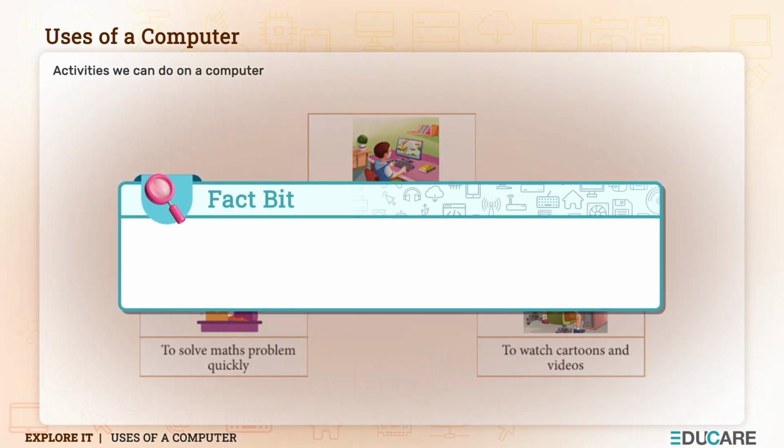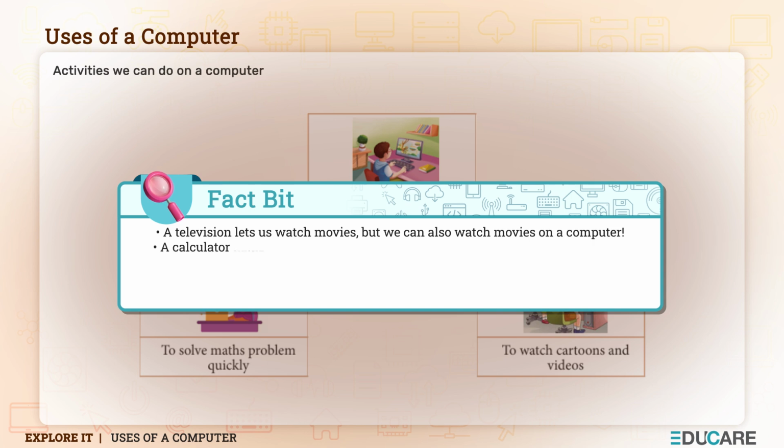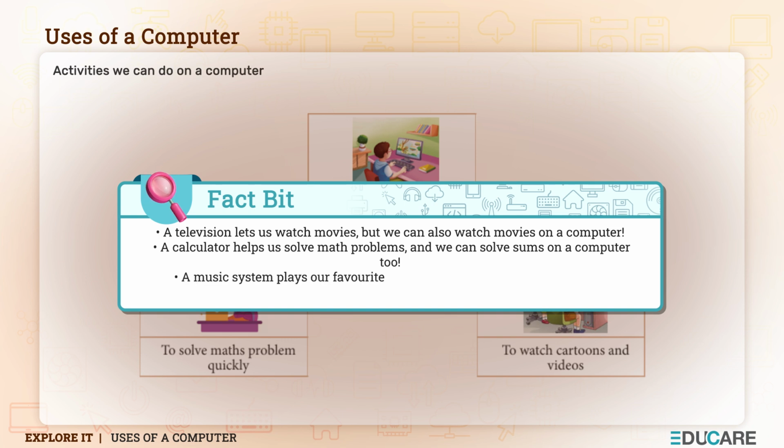Fact bit. A television lets us watch movies, but we can also watch movies on a computer. A calculator helps us solve math problems, and we can solve sums on a computer too. A music system plays our favorite songs, and we can listen to music on a computer as well.